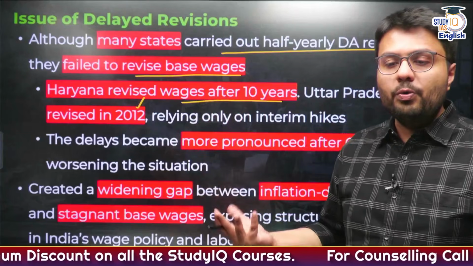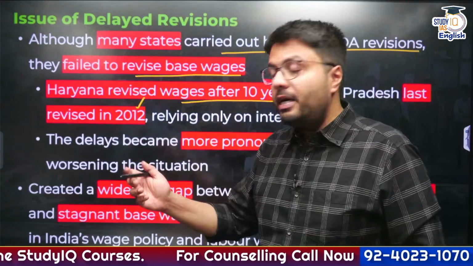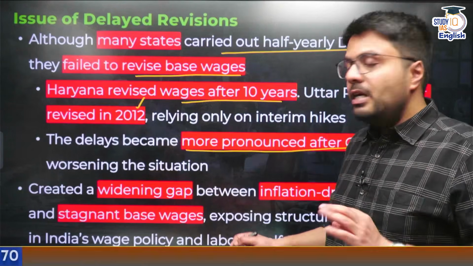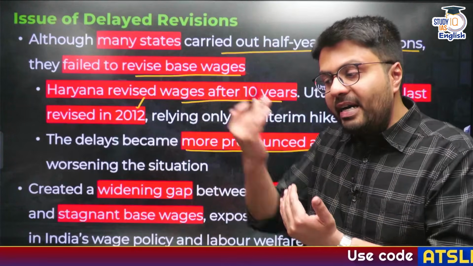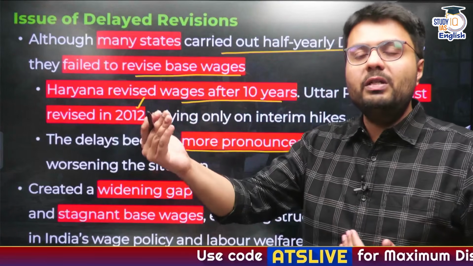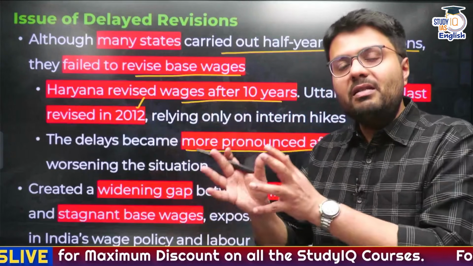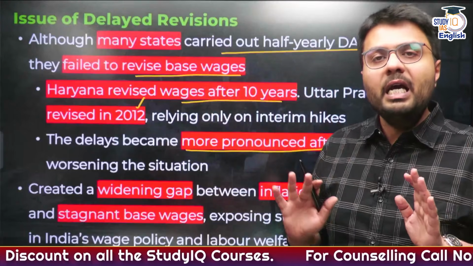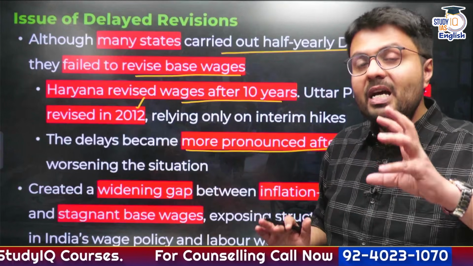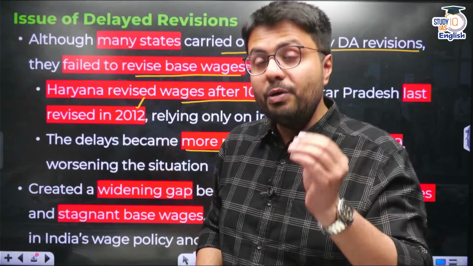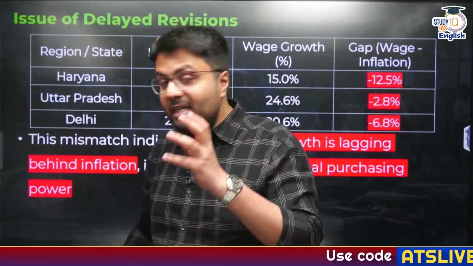So what does it show you? That these delays have become more prominent, and have been aggravated since the COVID-19 pandemic, leading to worsening of the revision of wages for the workers. Now, this created a situation where the spending of the workers on goods and services and daily needs has risen because of inflation, but their earnings in the form of wages have not been revised according to the indexes as proposed by the government. This creates hardship for the workers in meeting their day-to-day spending requirements, and this is the immediate trigger of the protest. But as I told you, there are multiple different triggers as well. So let us understand this.